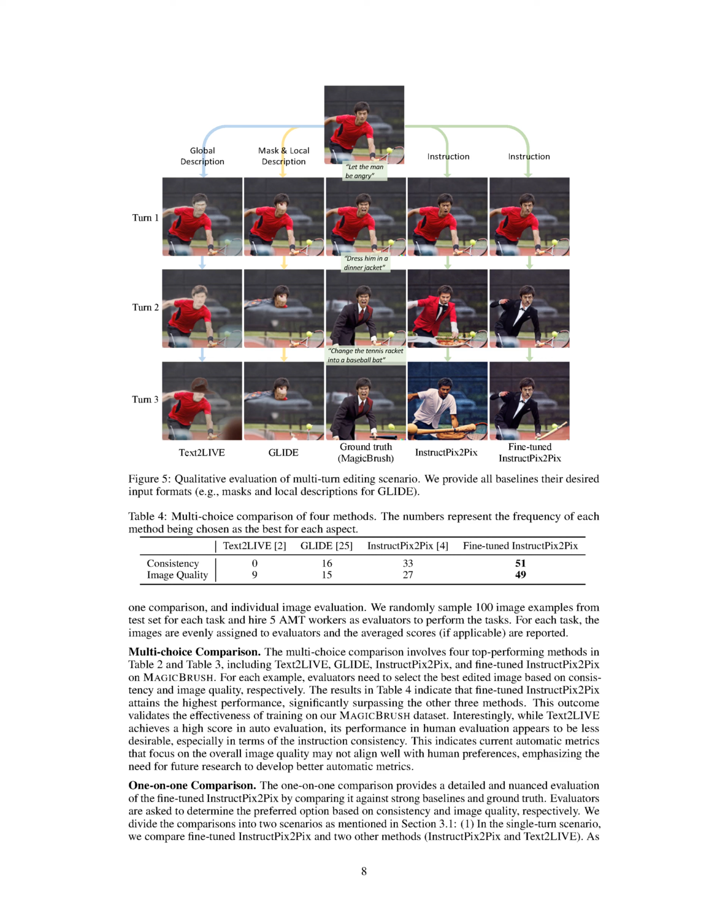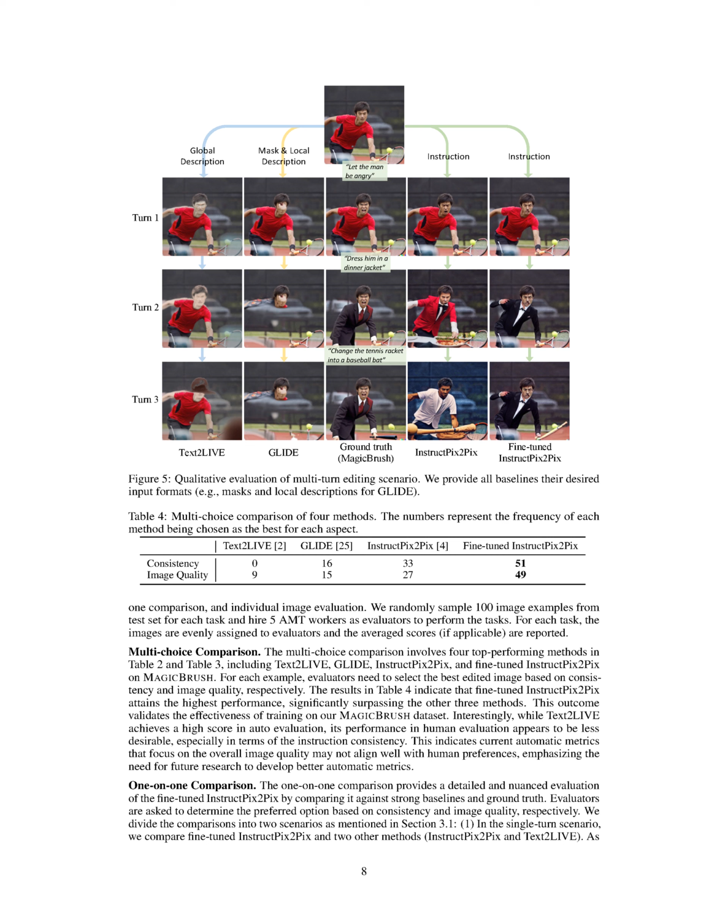4.4 Evaluating with human input. We carry out extensive human evaluations to gauge both consistency and the quality of the images generated. Our evaluations consist of 3 tasks: comparing multiple images, comparing 2 images, and evaluating a single image. For each task, we randomly select 100 images from the test set and employ 5 workers from Amazon Mechanical Turk, AMT, to perform the evaluations. The images are equally divided among the evaluators and any resulting scores are averaged and then reported.